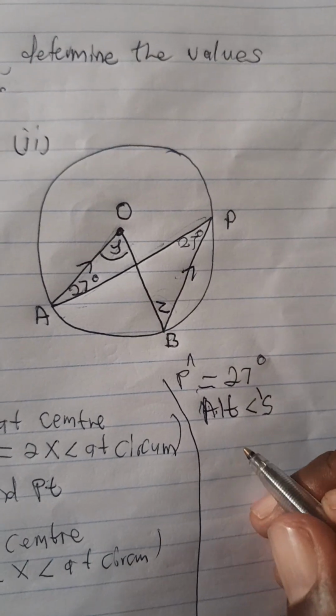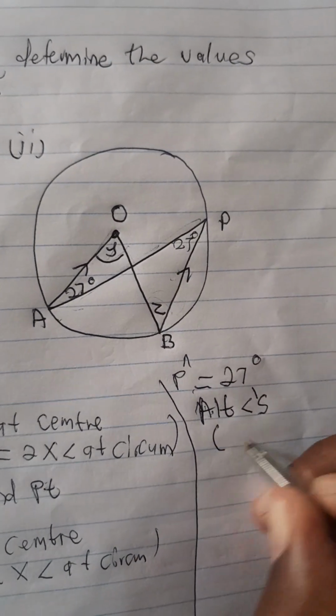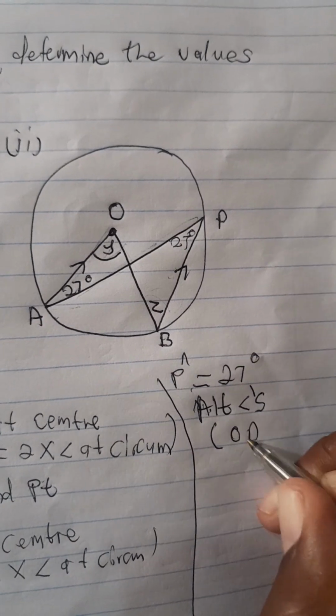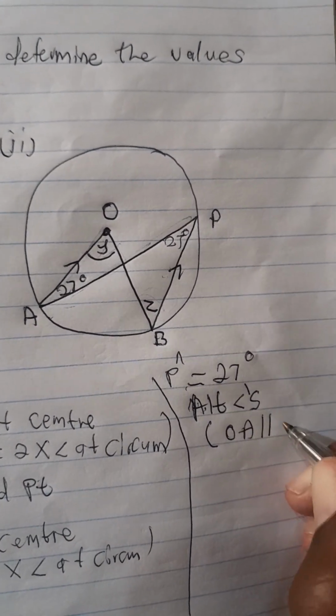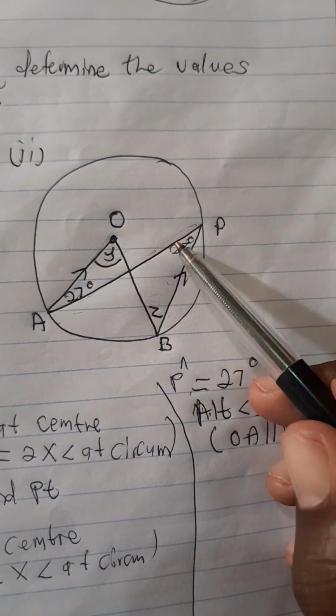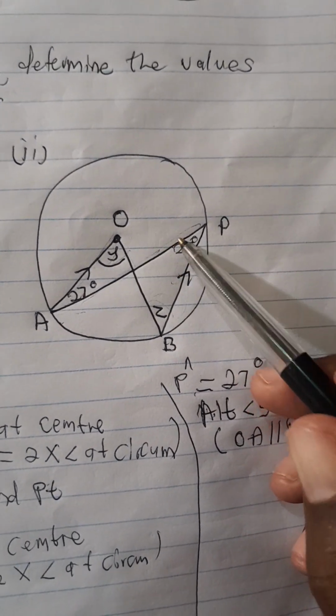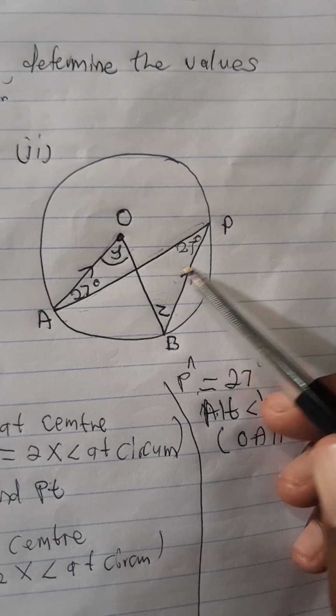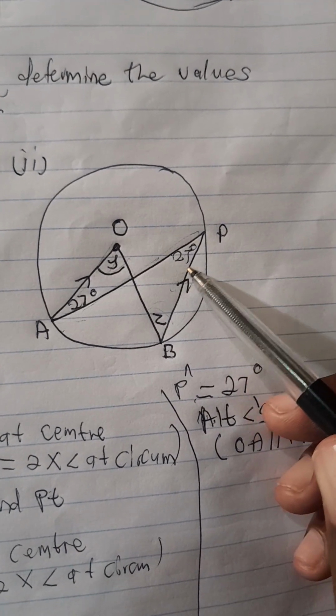Remember that alternate angles are equal. The reason is that OA, as I stated when we started, is parallel to BP. Already we can see that P is 27 degrees and it's an angle at the circumference.